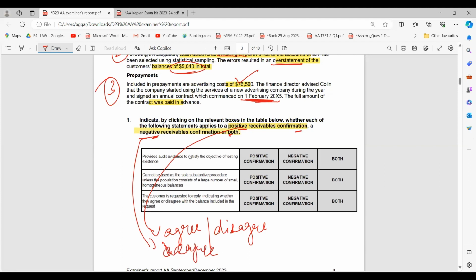Right, so let's read this. Provides audit evidence to satisfy the objective of existence. So here both confirmations can provide us the evidence, the objective of testing evidence. So here it will be both, right?